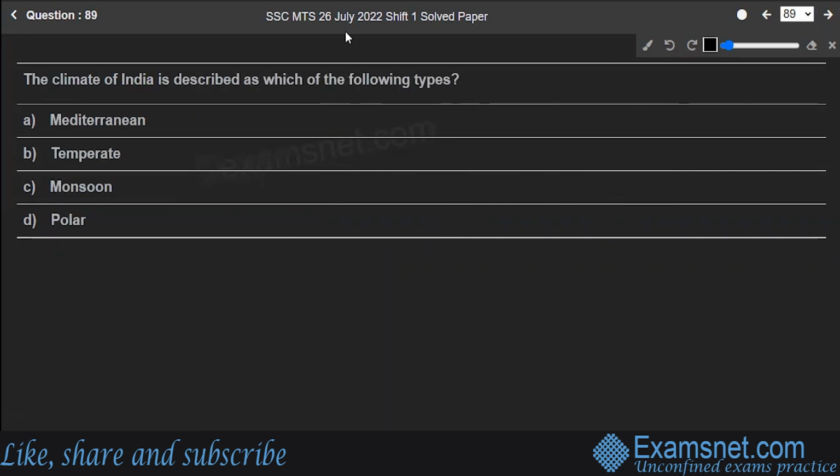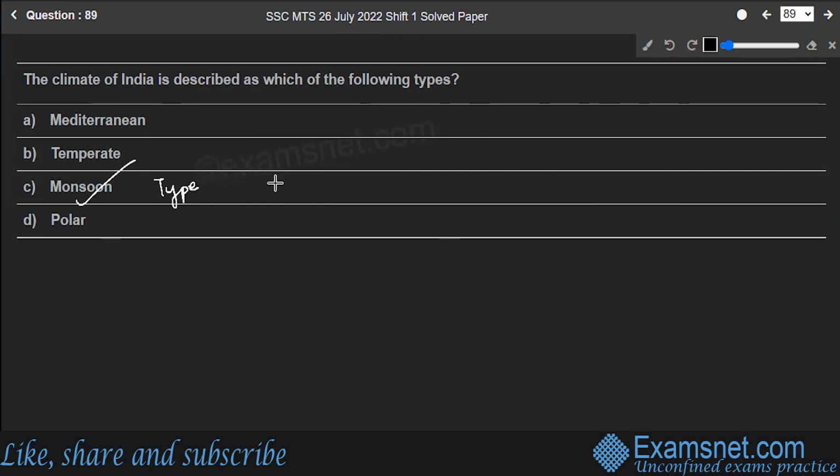Next is question number 89. The climate of India is described as which of the following types? Is it Mediterranean, temperate, monsoon, or polar? The correct answer to our question is monsoon. The climate of India is described as monsoon type.